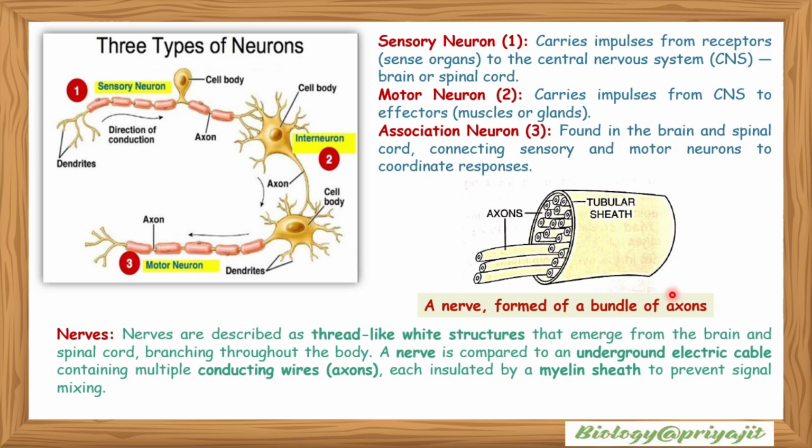This is a nerve formed of a bundle of axons, and these are three types of neuron: sensory neuron, interneuron, and motor neuron. Nerves are basically described as thread-like white structures that emerge from the brain and spinal cord, branching throughout the body. A nerve is compared to an underground electric cable containing multiple conducting wires or axons, which are insulated by a myelin sheath to prevent mixing.